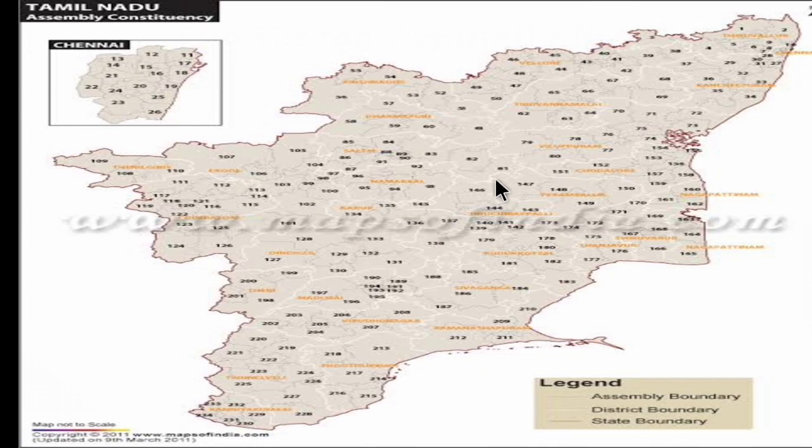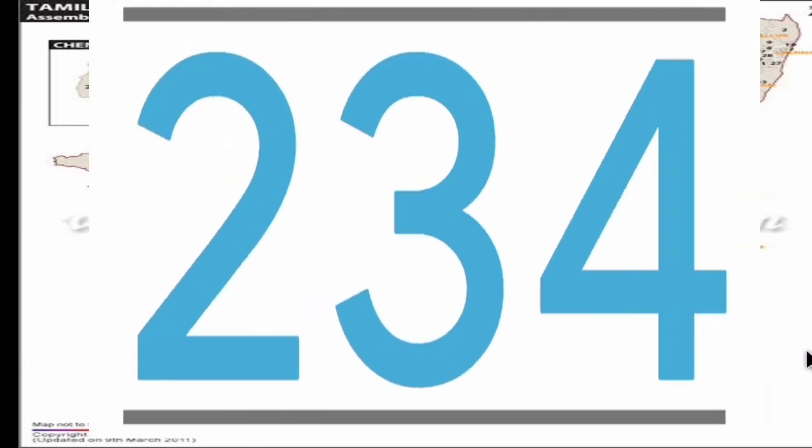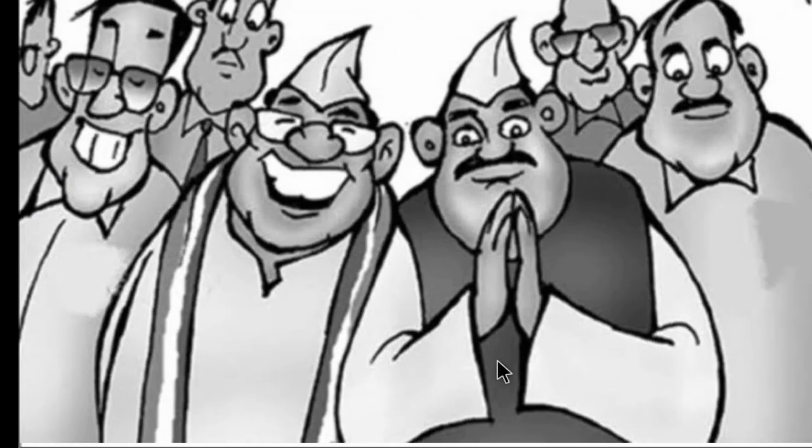There are 234 constituencies in Tamil Nadu. So there are 234 regions in Tamil Nadu, and each constituency is represented by a person, and he is called an MLA.